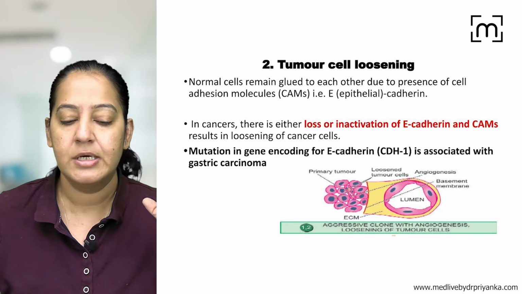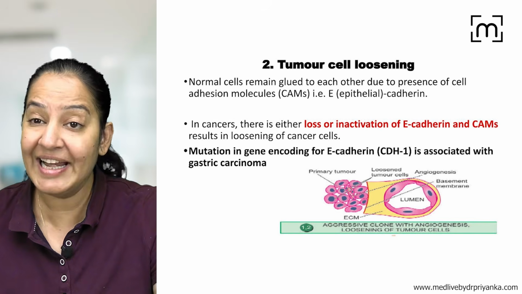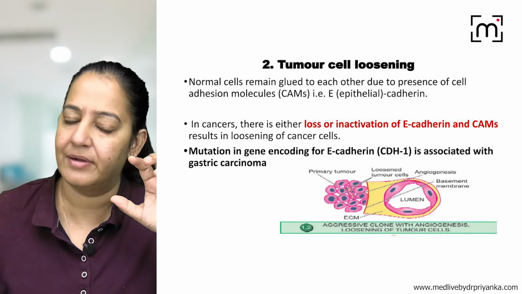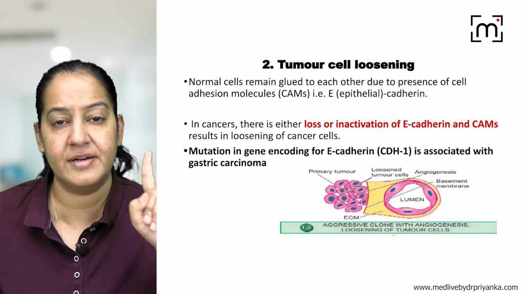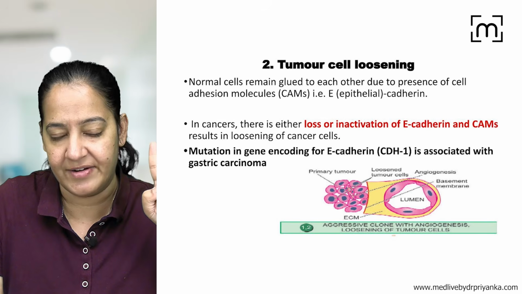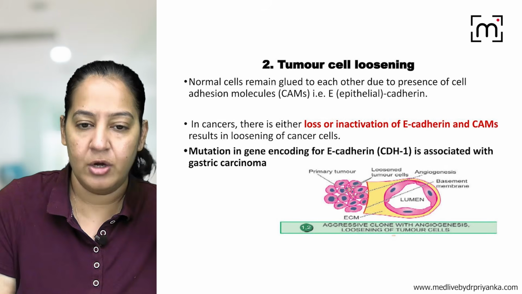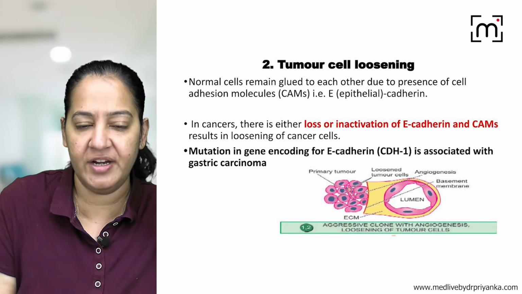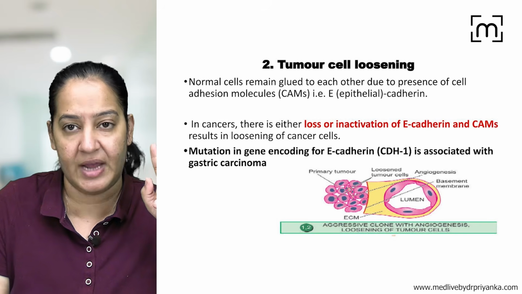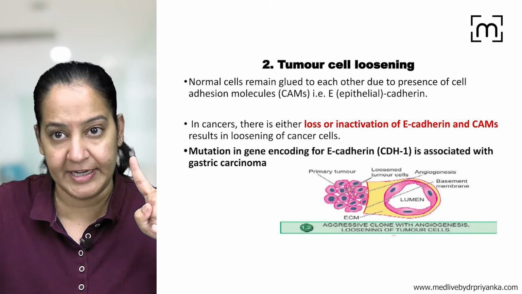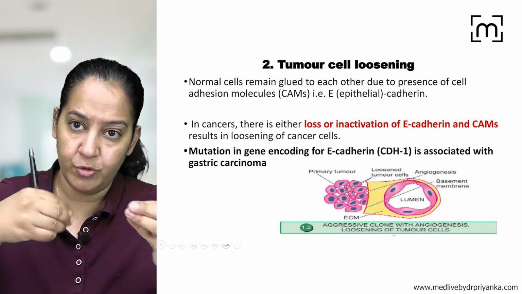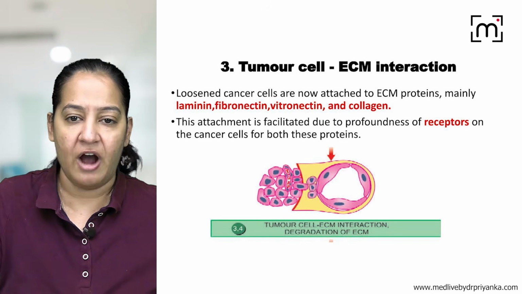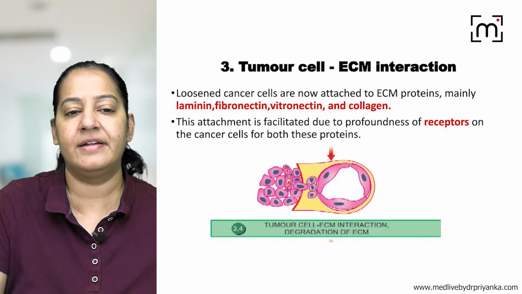So they will loosen. What do you mean by loosening? What is holding the cells together? For holding the cells together, there is a protein required known as E-cadherin. So there is loss of E-cadherin, mutation in E-cadherin or loss of E-cadherin. E-cadherin is acting like a glue. If there is loss of E-cadherin, the tumor cells loosen from each other. After loosening, they enter the